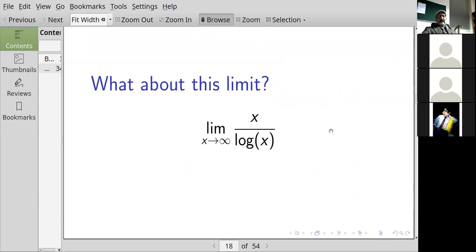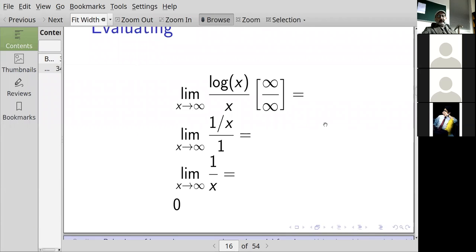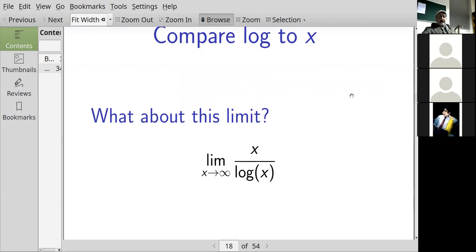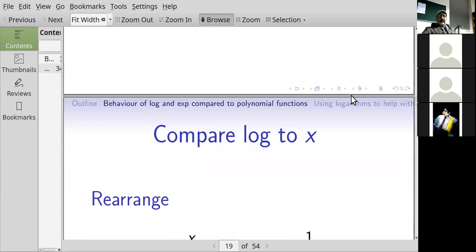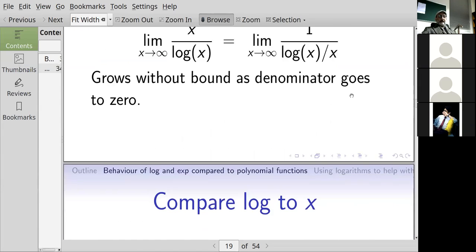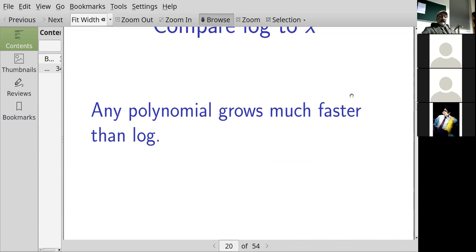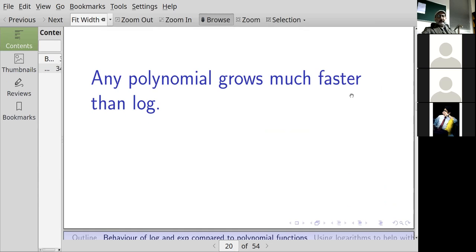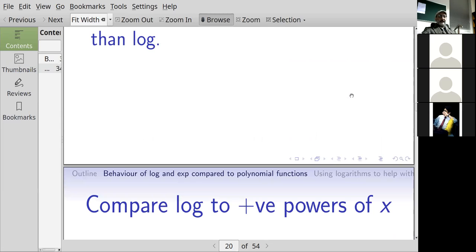Now, what about the other way? What if I take the limit as x goes to infinity of x over the logarithm of x? What would happen? Well, that's the reciprocal of what I was doing over there. So if logarithm of x over x was going to 0, what do you think is happening to x over logarithm of x? It's going to infinity. In fact, any polynomial will grow much faster than the logarithm function. So the logarithm is growing, but it's growing really slowly.